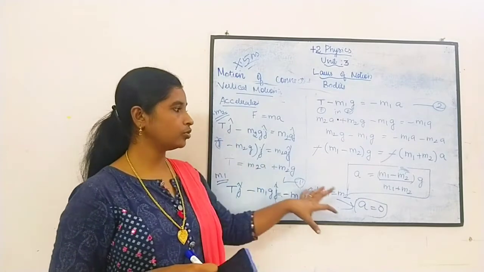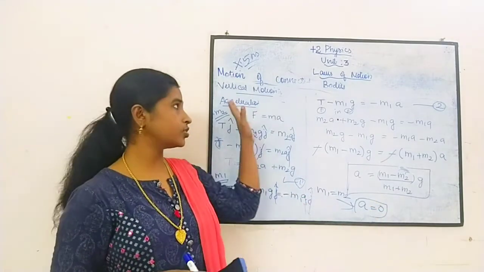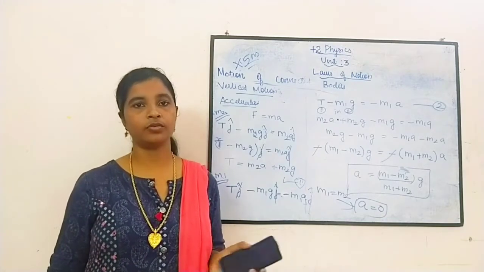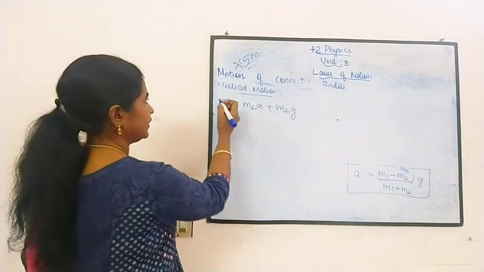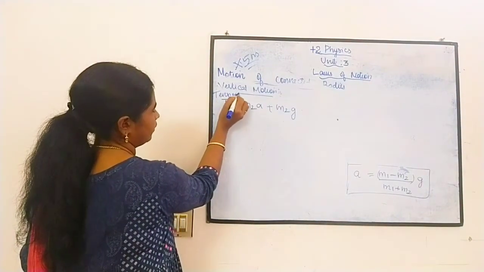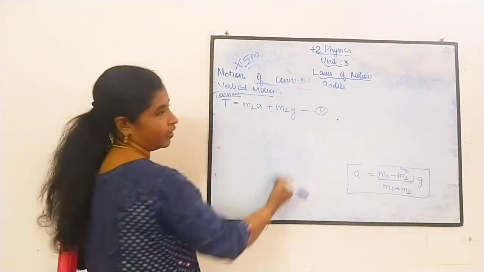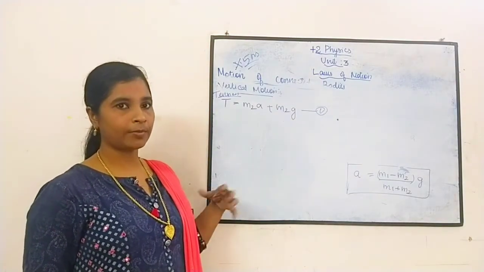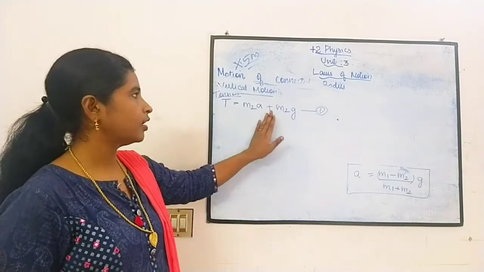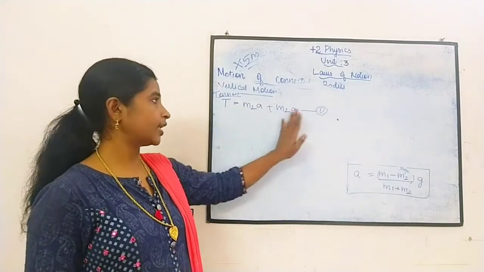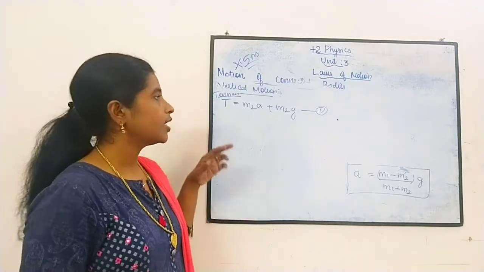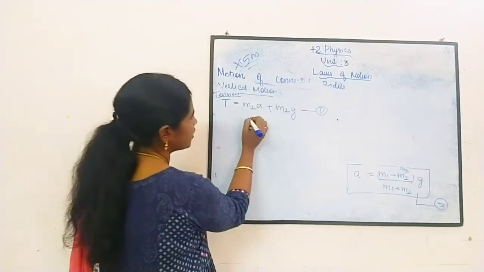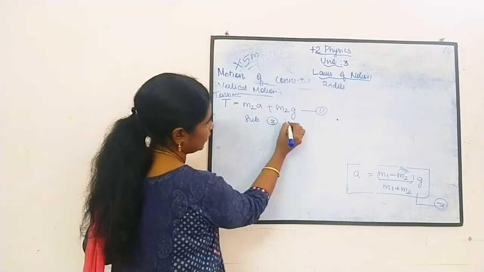So now we have found out the acceleration in the vertical motion. The next thing we have to find out is the tension, that we are going to find out now. To find out the tension, it is a very easy calculation. You have to take equation 1. Already we have taken one equation, right? Applying the free body diagram on M2 and Newton's second law on M2, we have taken an equation, that is equation 1. In that equation substitute this value. Let us take this equation as equation 3. So substitute equation 3 in equation 1.